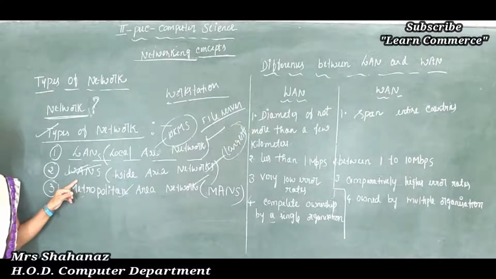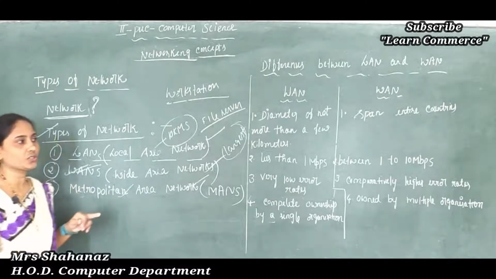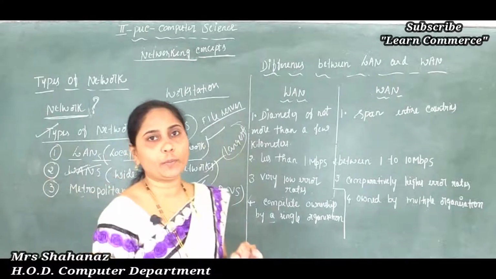Clear this point here? That means all that information is exchanged at very high speed and also at very low cost. Okay, so this is some points about our WAN.